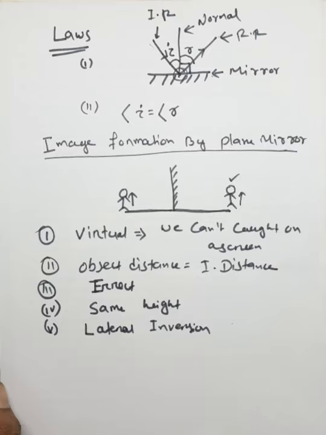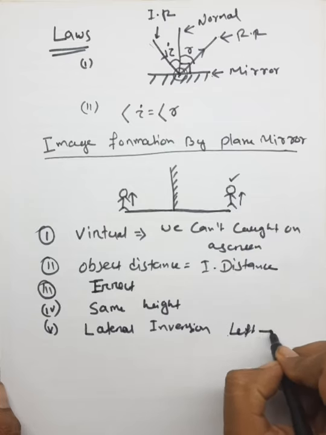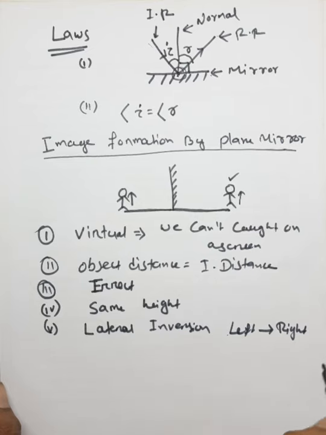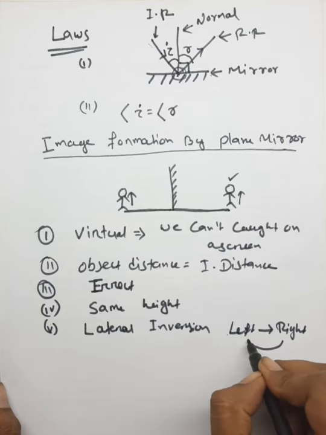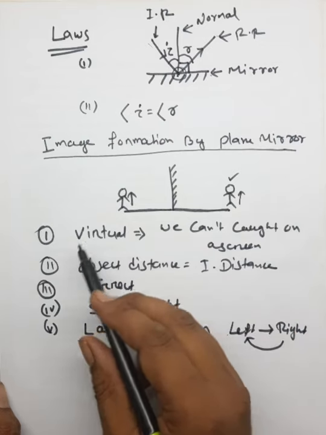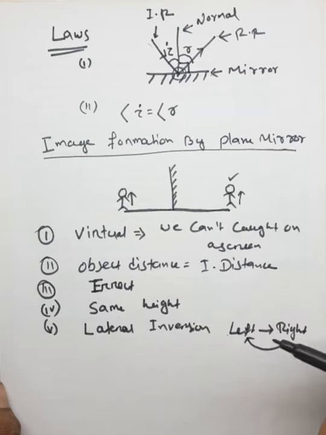What does it mean? It means the left side of the object becomes the right and the right side becomes the left. So these are the properties of the image formed by a plane mirror.